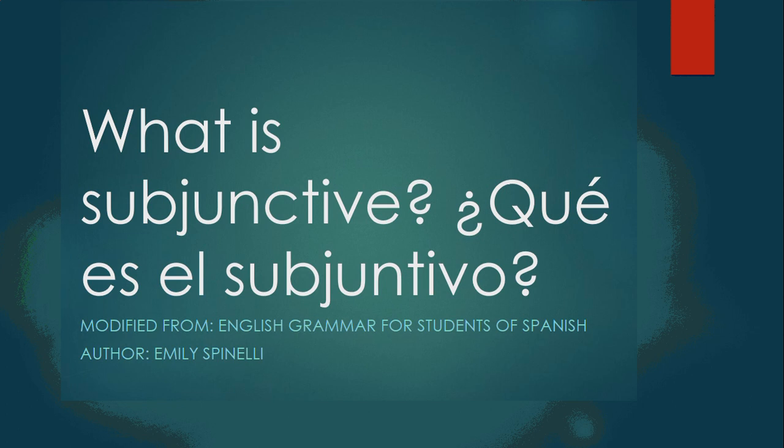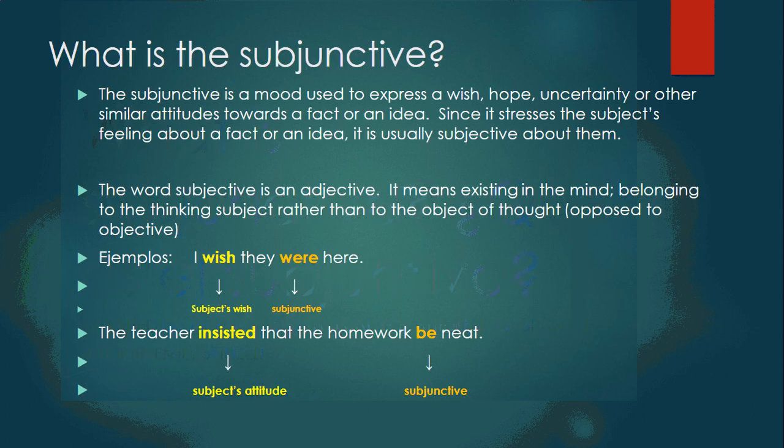This is taken from English Grammar for Students of Spanish from Emily Spinelli. The subjunctive is a mood used to express wish, hope, uncertainty, and other similar attitudes toward a fact or an idea. Since it stresses the subject's feelings about a fact or an idea, it's usually subjective. The word subjective is an adjective and it means existing in the mind, belonging to the thinking of the subject rather than to the object of thought, meaning opposed to objective.